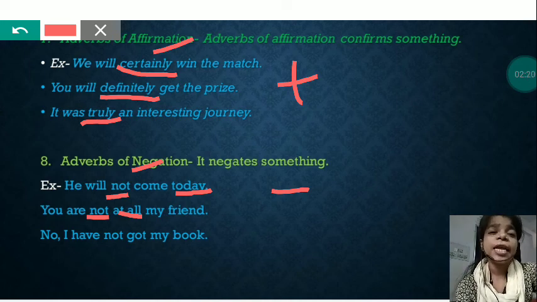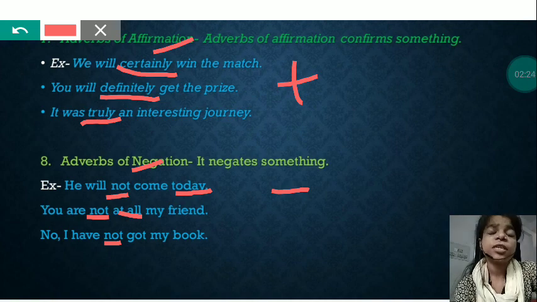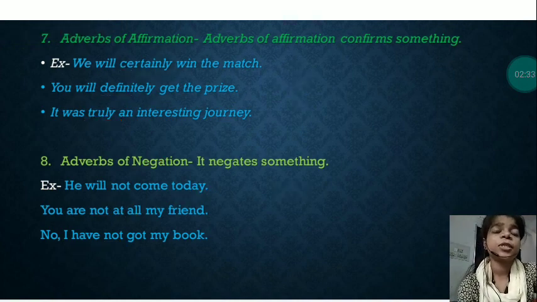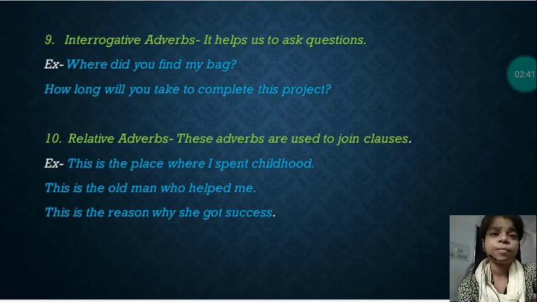Last one, I have not got my book. Again not word is present, so this one is also example of adverbs of negation, and here adverb is have. So whenever any sentence shows positivity, then it is adverbs of affirmation, and if the sentence shows negativity, then it is adverbs of negation. Ninth one is interrogative adverbs.